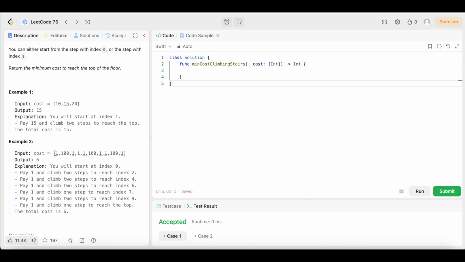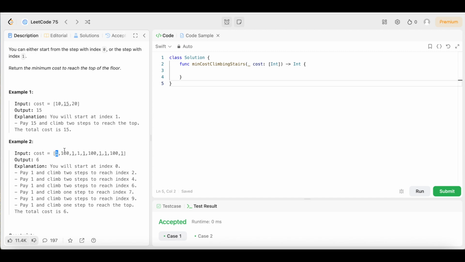So let's break that down right here so we can see what it is, because remember, we want the minimum cost. So in this case, we already know we're not trying to pay $100. You could either pay $1 or we could pay $100. And we want to pay the minimum amount of dollars. So we're going to start with this 1 at index 0. So we pay this 1. This 1 allows us to jump 1 or 2 steps. If we jump 1 step, we're going to have to pay that 100.